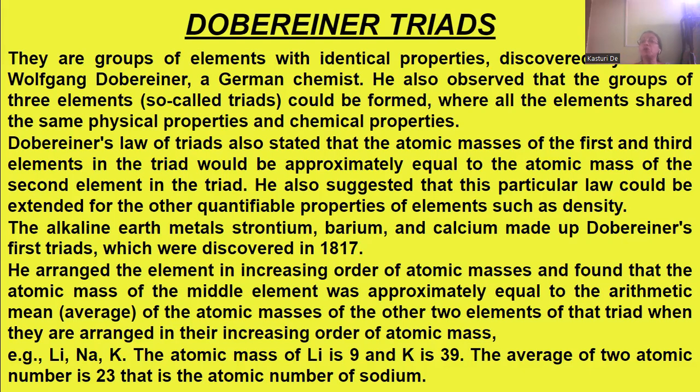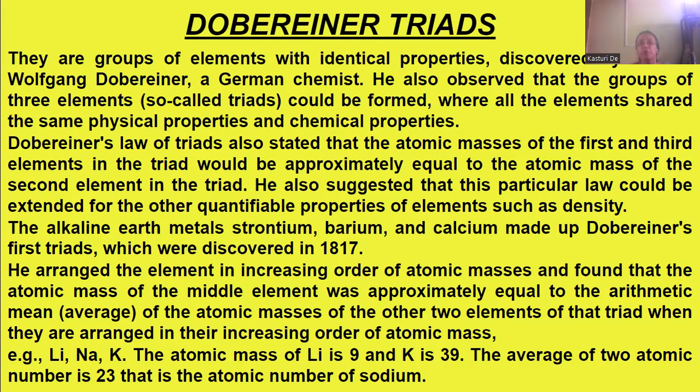What did he observe? He observed that groups of three elements, which he called triads, could be formed where all the elements shared the same physical properties and chemical properties. So he grouped three elements and called them triads, and he grouped these elements on the basis of the same physical and chemical properties.